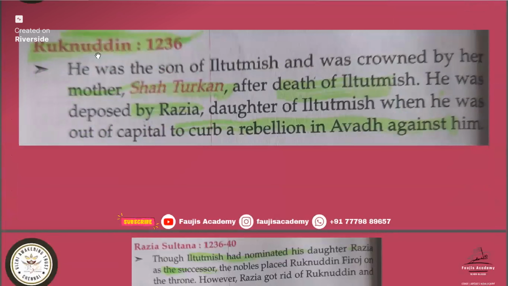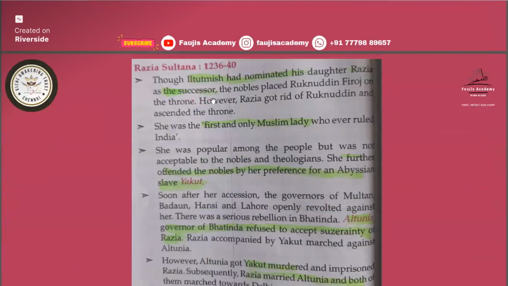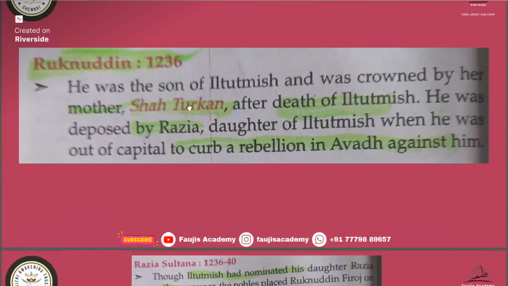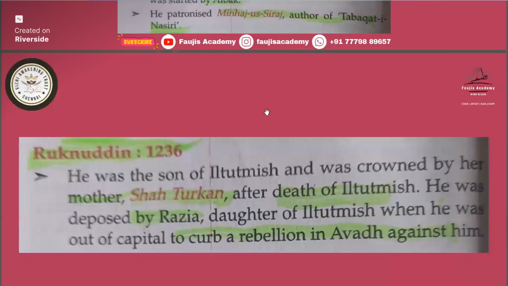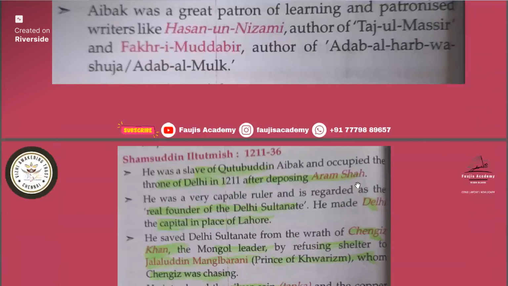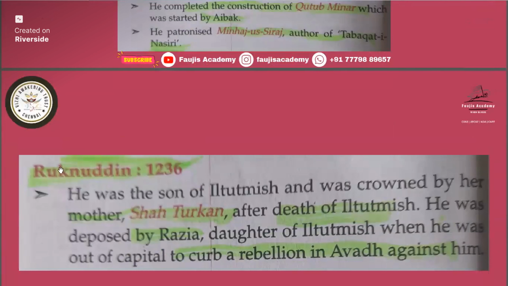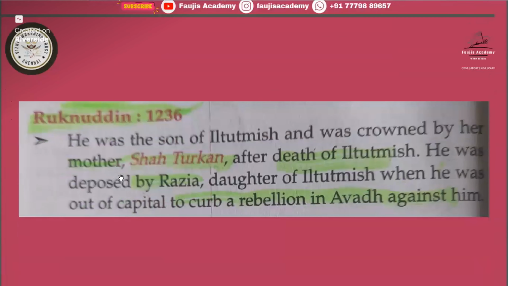Then Ruknuddin. He ruled for a shorter period. He was the son of Iltutmish and was crowned by his mother Shah Turkan after the death of Iltutmish. He was deposed by his sister Razia, daughter of Iltutmish, when he was out of the capital to curb a rebellion in Awadh against him. Now we'll study about Razia Sultan. This Ruknuddin is not important, but you must remember that first was Qutbuddin Aibak, then Aram Shah, then Iltutmish came to rule, then Ruknuddin came to rule. All this is not important, but you must remember who came in the middle for ruling.